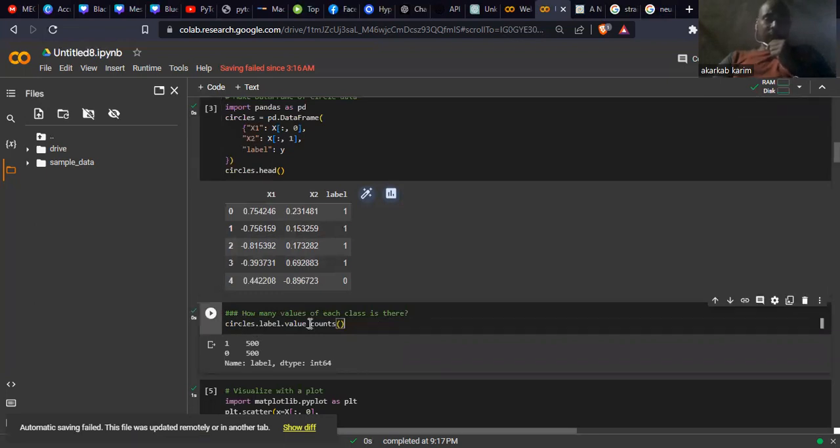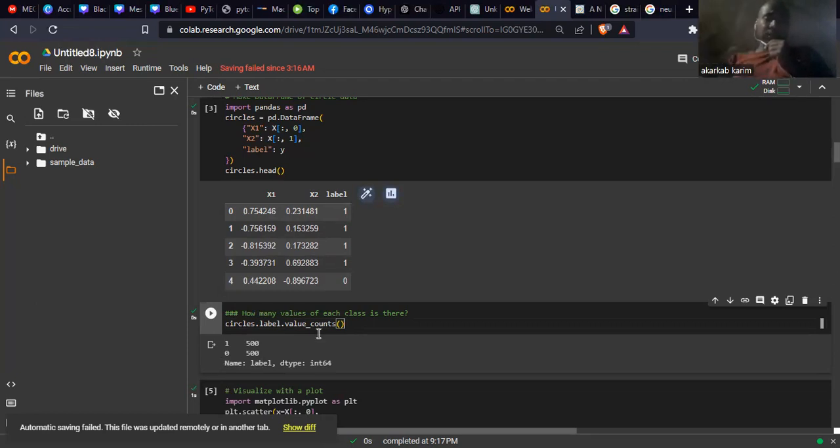So how many values of each class are there? This concept is very important also. I will show you why. So circles.label: I choose this label in my circles, and I want to count all the values we have in my label. So for class one, we have 500. And for class zero, we have 500.